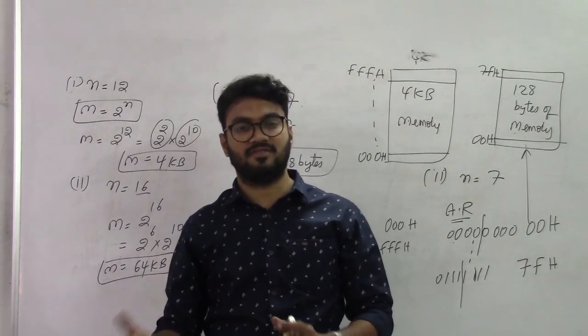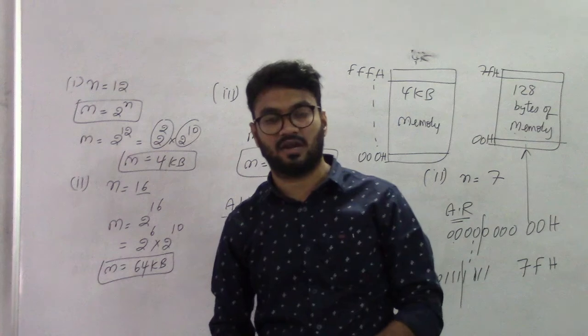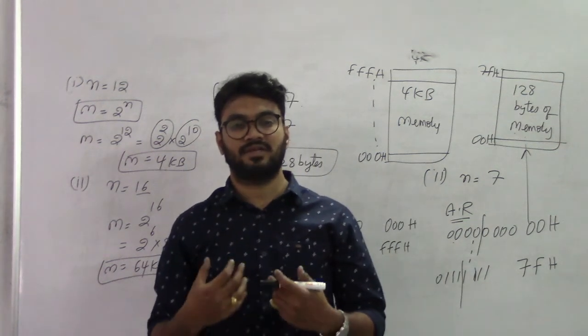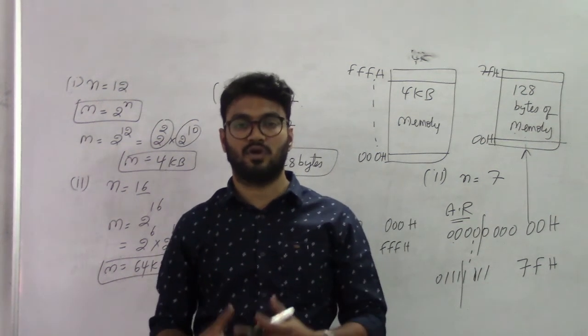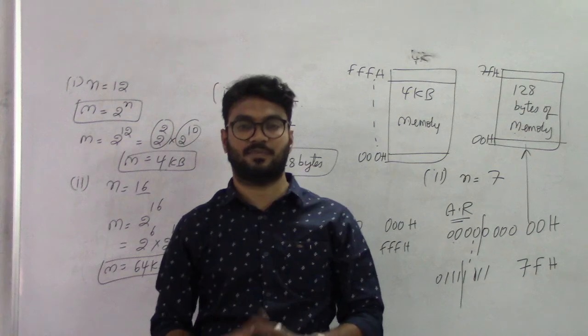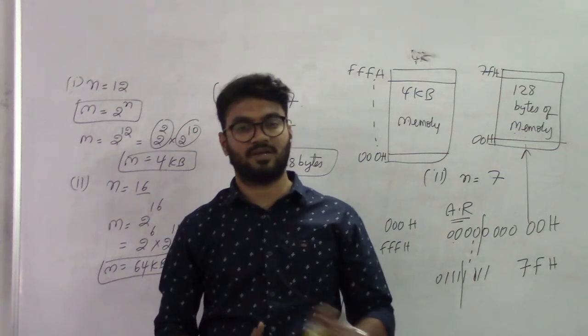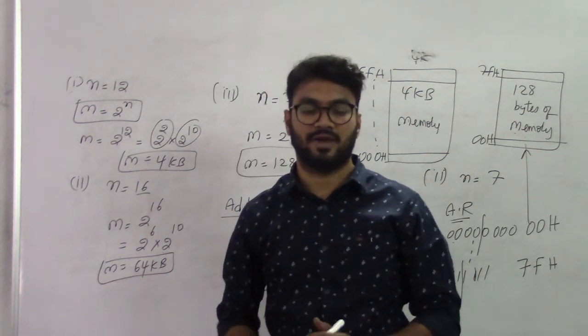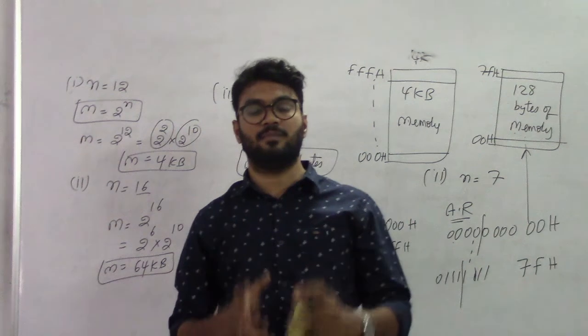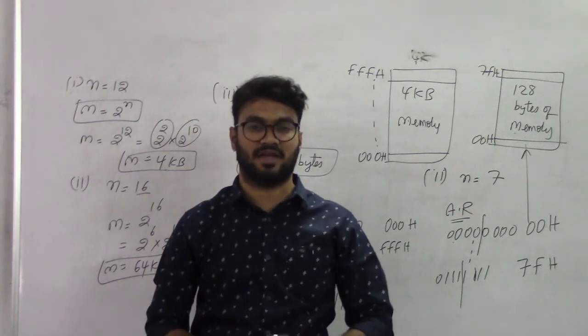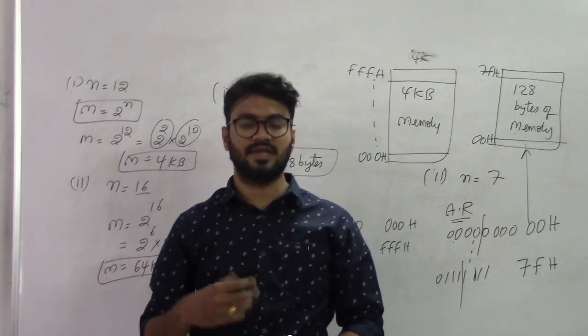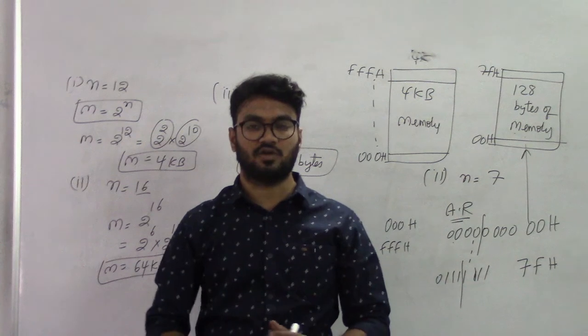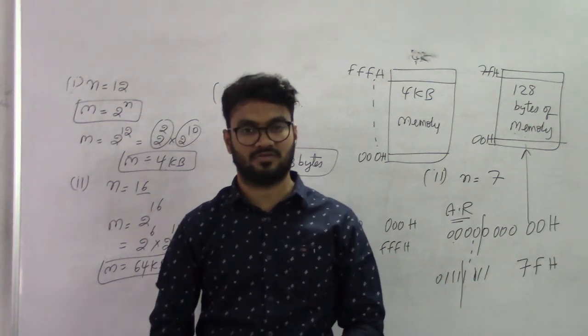Other than that, you will learn the architecture of the microcontroller, pin diagram, instructions, and programs. All these things you will learn separately for the microprocessor as well as the microcontroller. These are important fundamentals you need to understand. Then only you can understand the upcoming topics in these subjects.